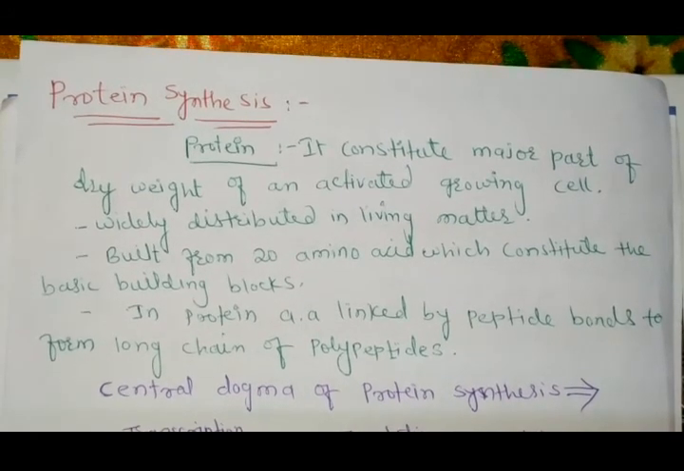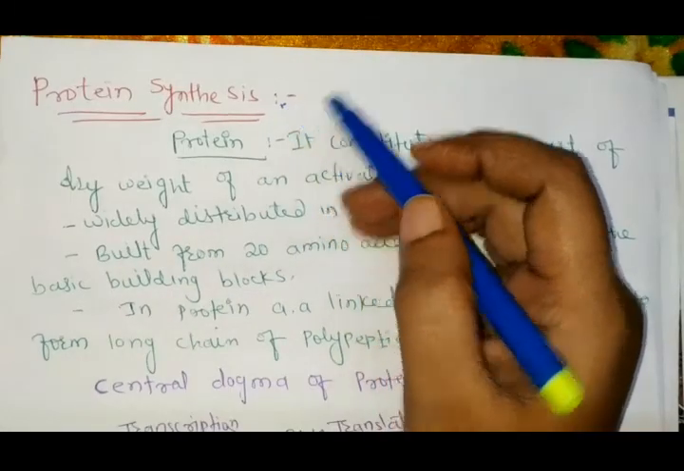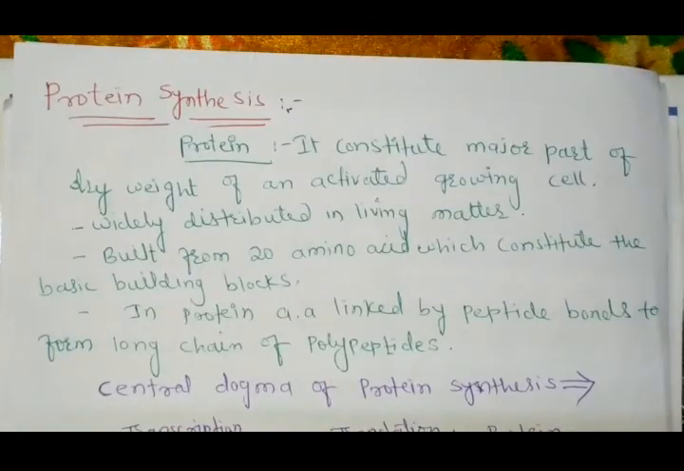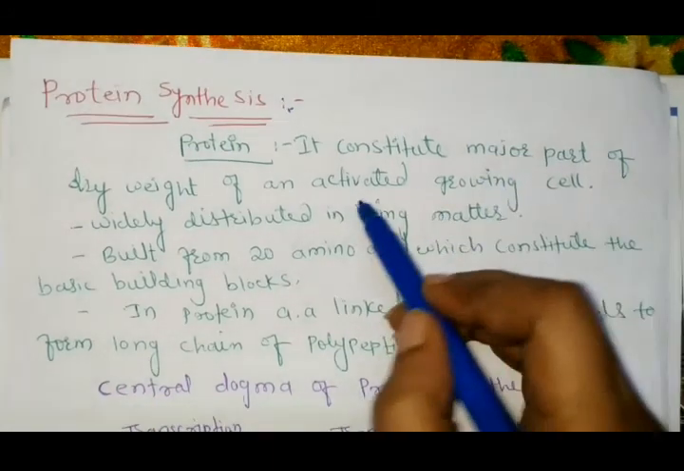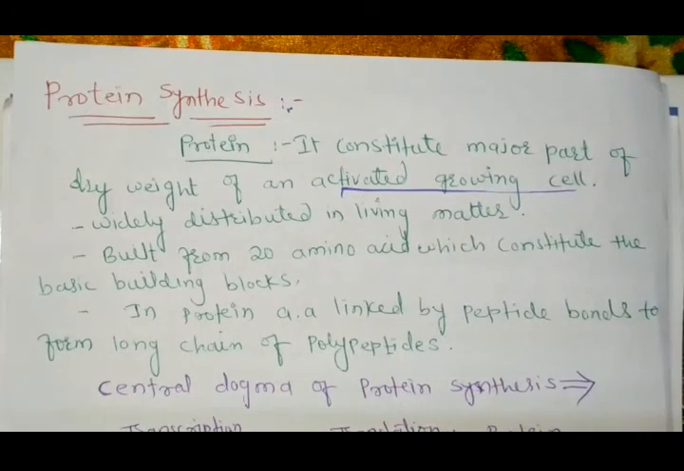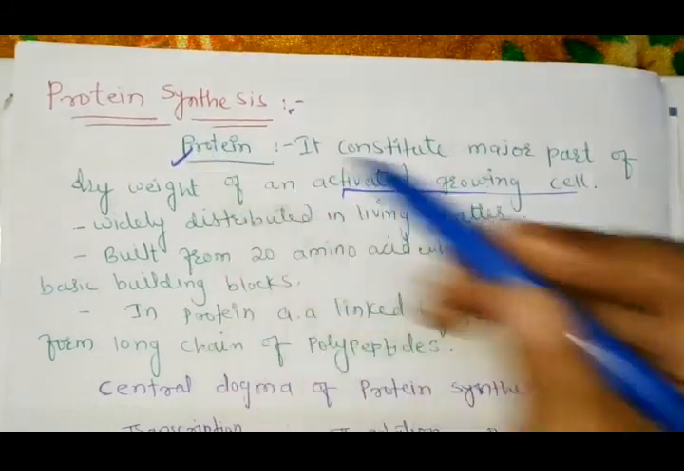So our today's topic is protein synthesis. Now first of all, see what is protein. It constitutes the major part of the dry weight of an activated growing cell. Inside the activated growing cell, the major part is constituted by protein.